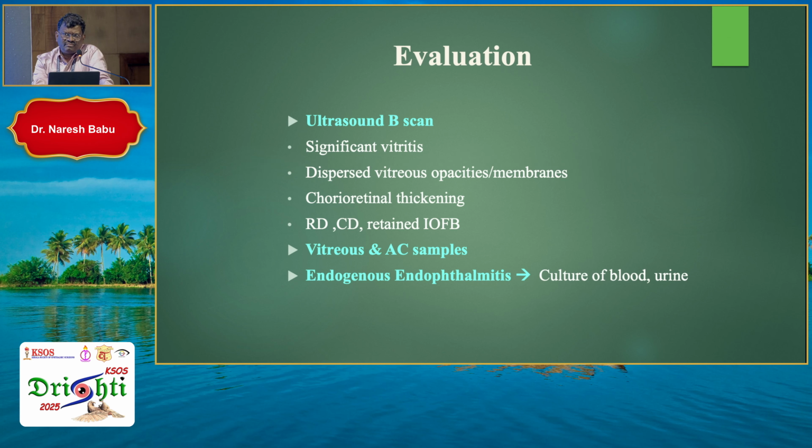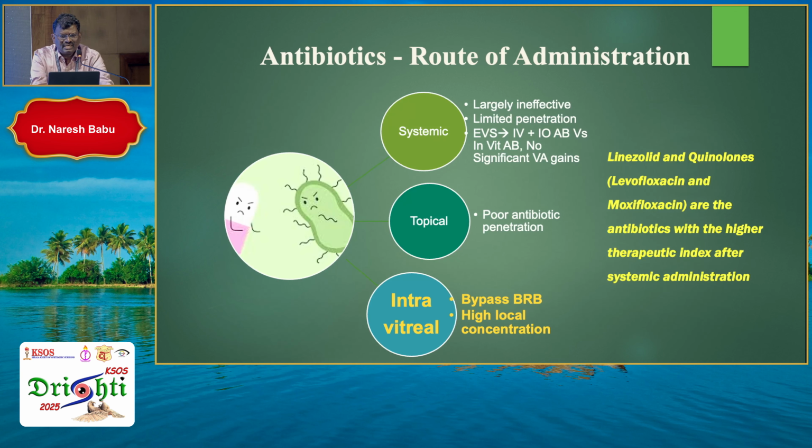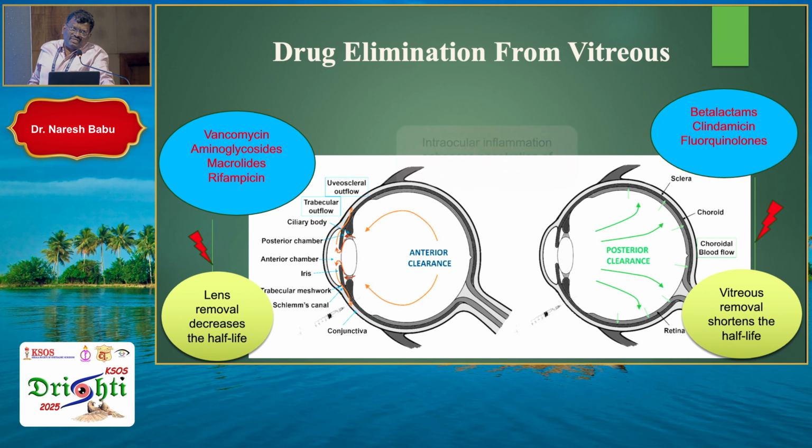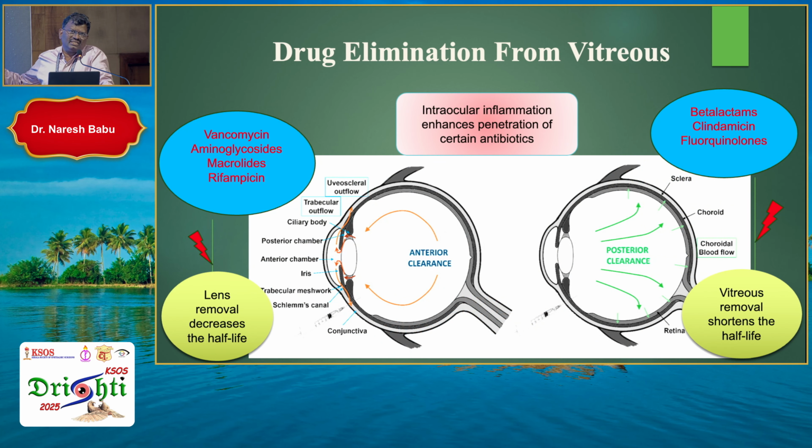For the next 1 or 2 minutes, we'll see how to diagnose. B-scan is a must because it also differentiates TASS. We can go for an AC tap as well as a vitreous tap. The route of administration depends; intravitreal is the most important. But we have to remember that when you are removing the lens, certain antibiotics like vancomycin have a reduced half-life. And when you are removing the vitreous, there will be a reduction in the half-life of beta-lactams and fluoroquinolones. So we'll have to increase the frequency of intravitreal injection if they are responding.